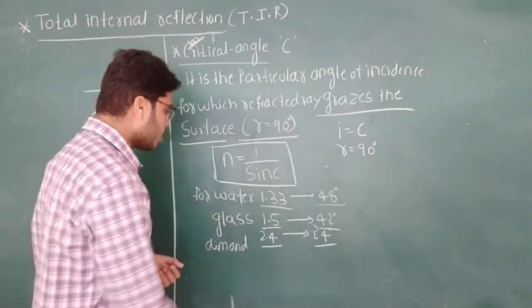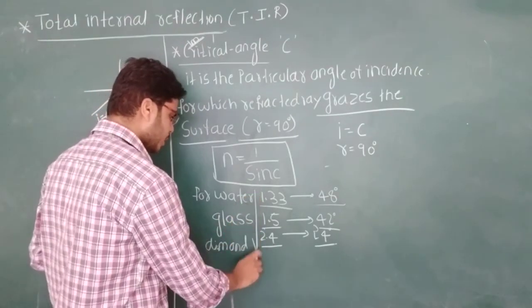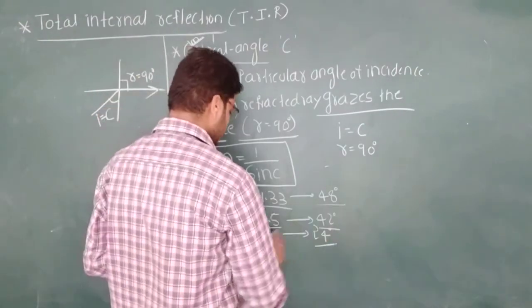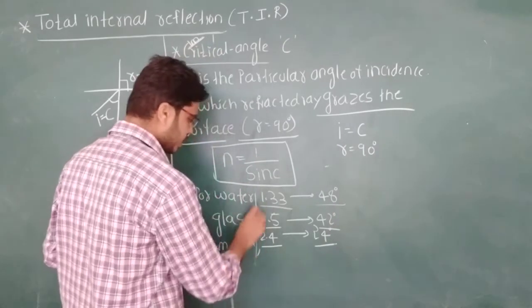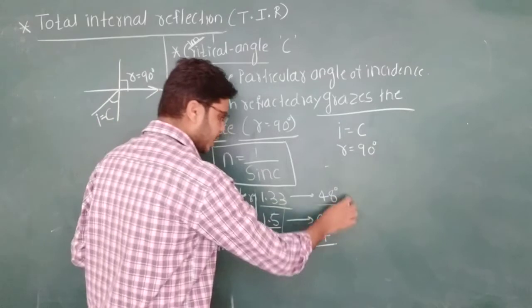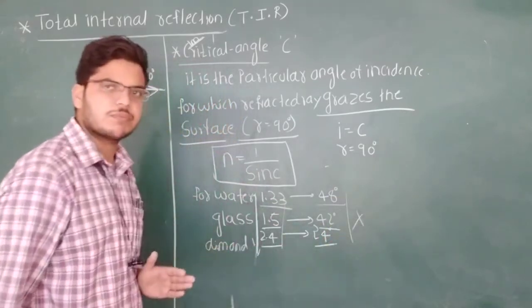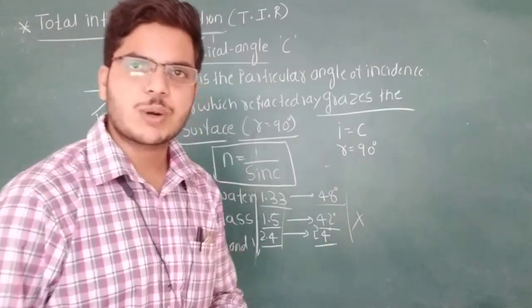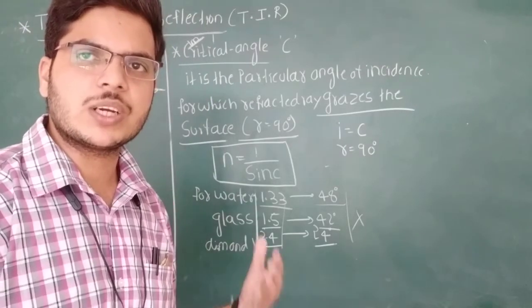Therefore, what do you conclude? If the refractive index is increasing, the critical angle is decreasing. Both are inversely proportional to each other. It is about the critical angle.